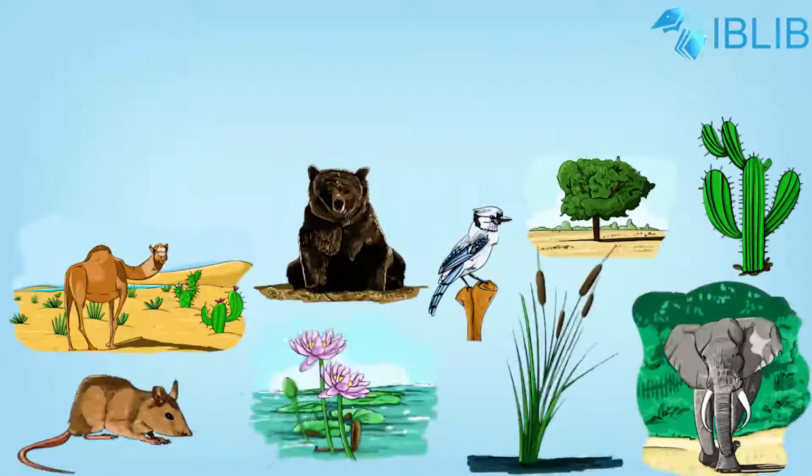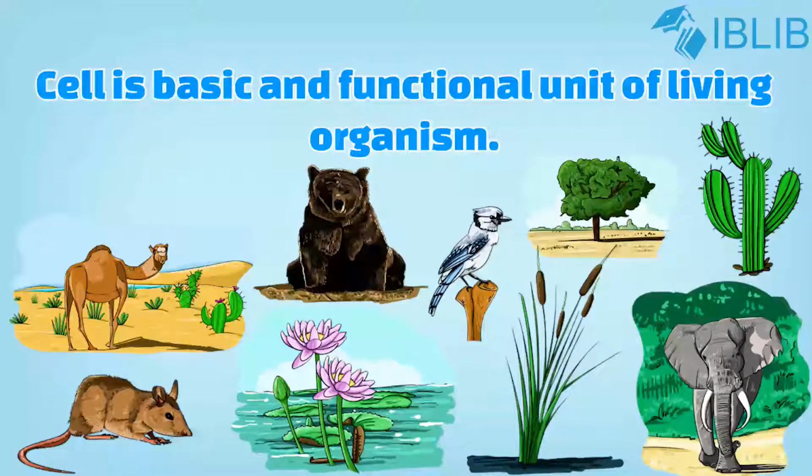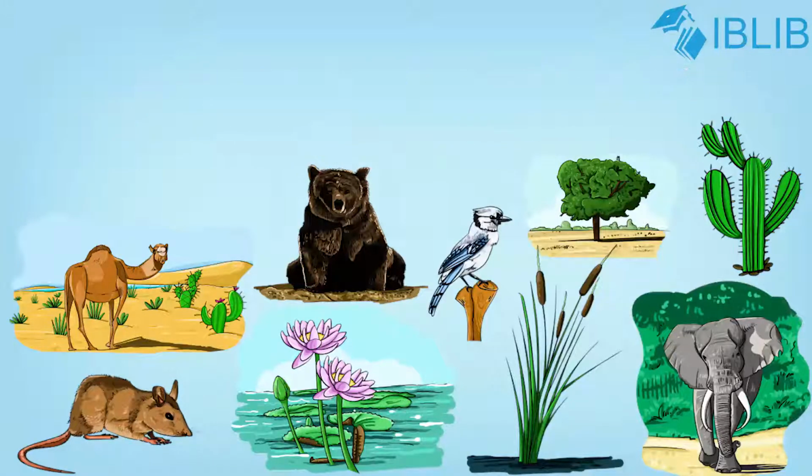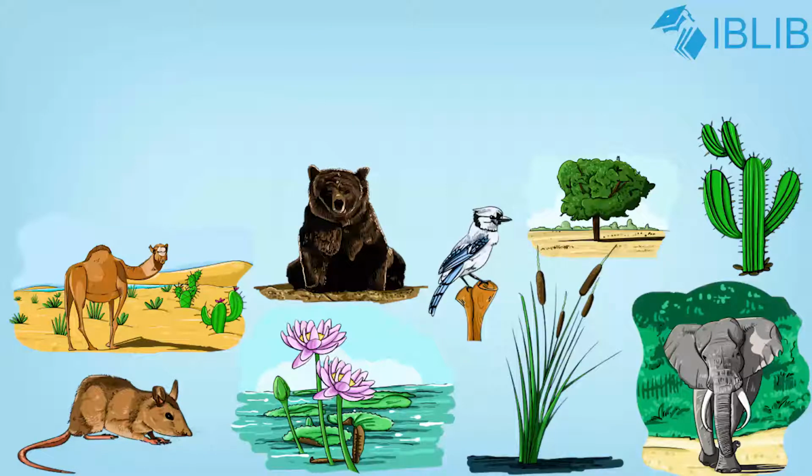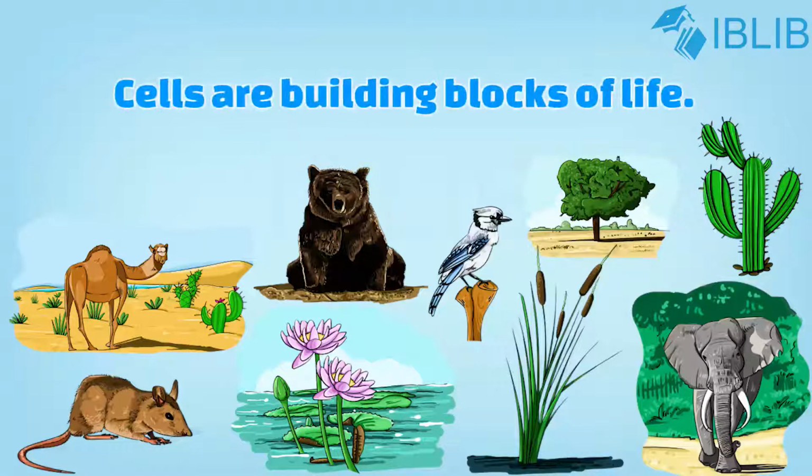What is cell? All living beings, whether plant or animal, are made up of cell. A cell is the base structural and functional unit of a living organism. Cells can live independently on its own and perform all the life processes. This is why the cells are called the building blocks of life. Cells are very minute and cannot be seen by the naked eye.